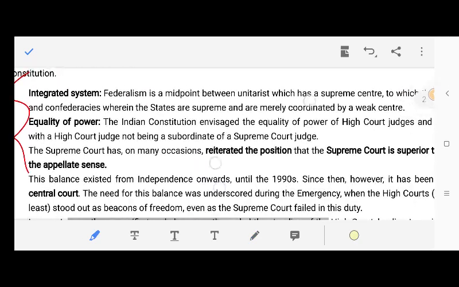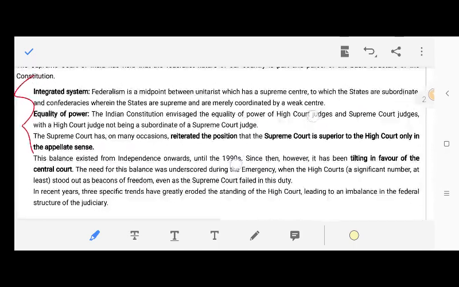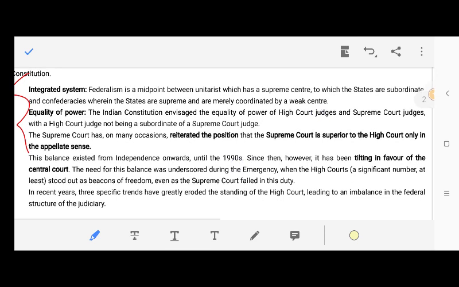Integrated federalism is a midpoint between unitarist, which has a supreme center in which the states are subordinate, and confederacies wherein the states are supreme and are mainly coordinated by the weak center. So there are 2 kinds of federalism.